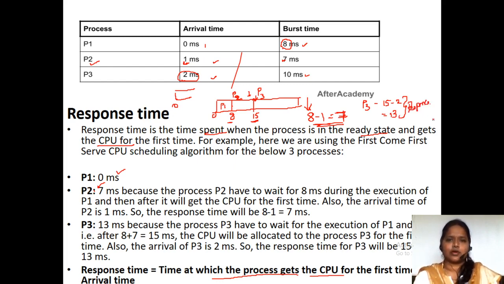Fine. So this is how we are going to calculate the response time. The response time is nothing but the time at which the processor is allocated to a particular process, minus its arrival time. So here in this example, at what time did P2 get the processor? At 8 milliseconds. And at what time did it arrive? At 1 millisecond. The time given by the CPU minus the arrival time gives us the response time. This is how you calculate the response time.